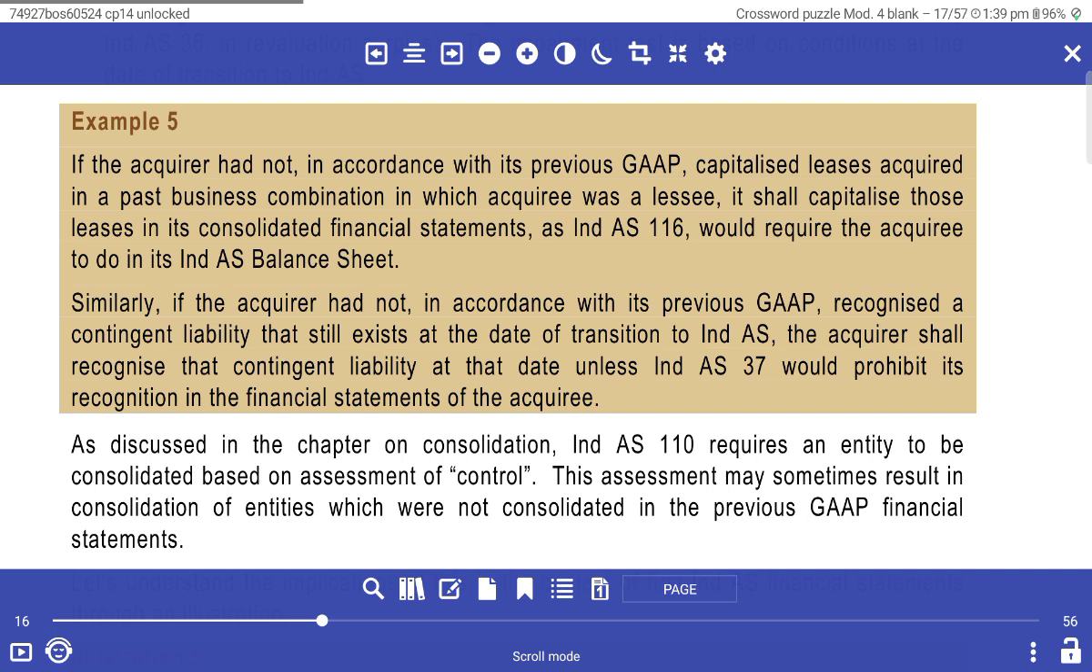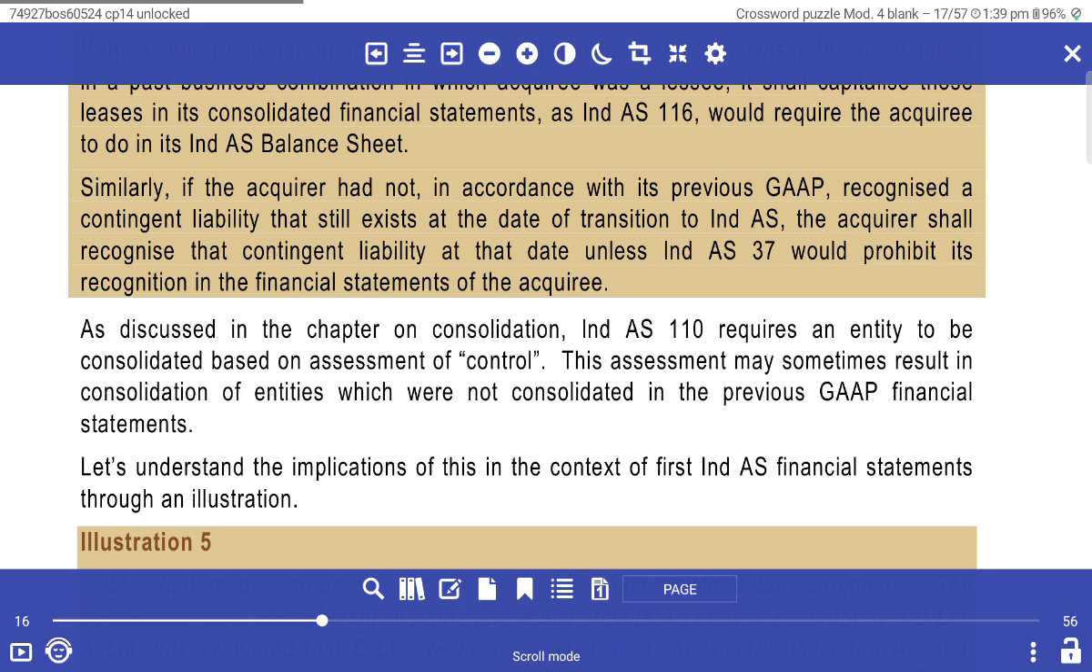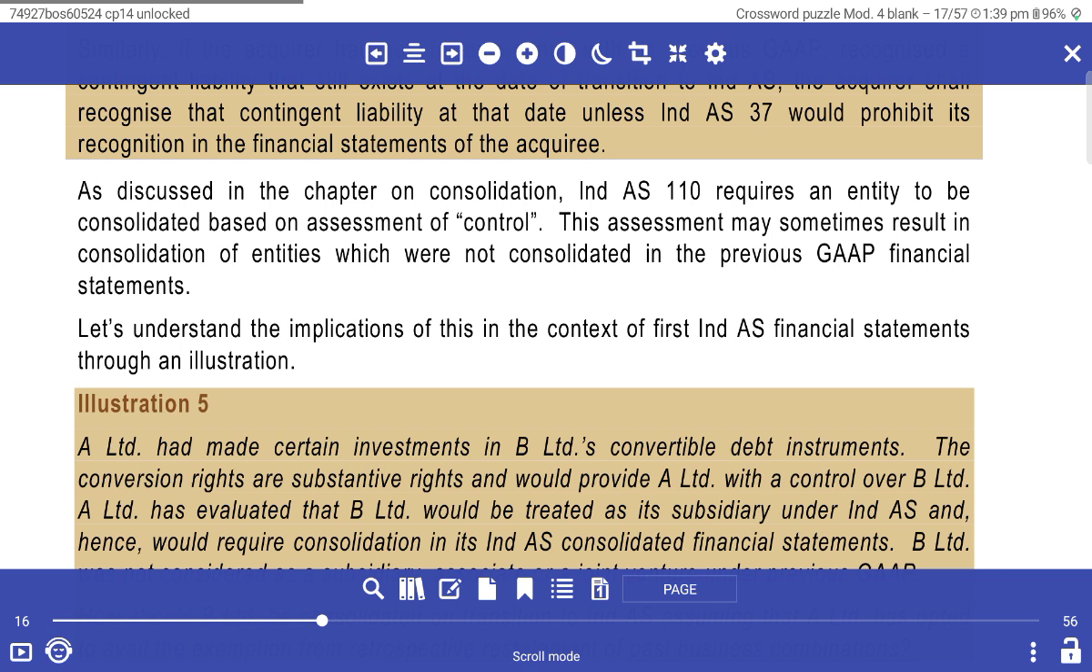Similarly, if the acquirer had not, in accordance with the previous GAAP, recognized a contingent liability that still exists at the date of transition to Ind AS, the acquirer shall recognize this contingent liability on that date, unless Ind AS would prohibit its recognition in the financial statements of the acquiree. The discussion in the chapter on consolidation requires an entity to consolidate based on the assessment of control.